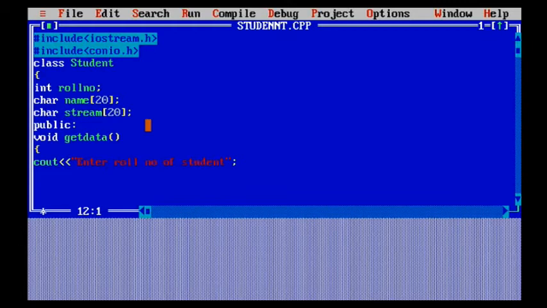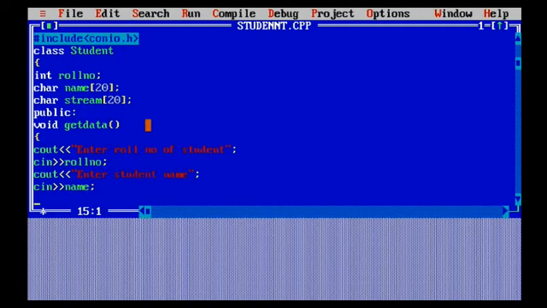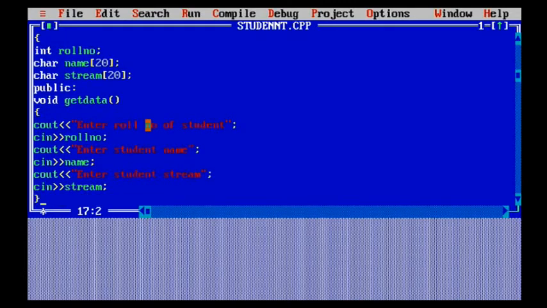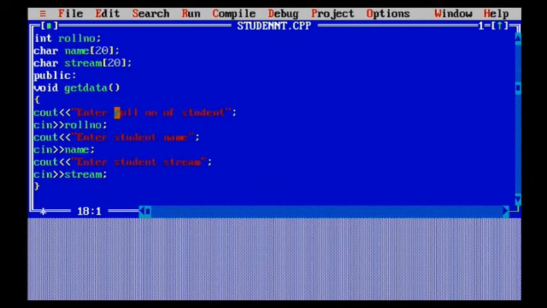Then I have taken public with the colon, in which I have defined a data member. Whenever I define a function inside a class, it is called a member function. Here I have defined a member function, void get data, in which I am going to get the data from the user, whether it's the roll number, name, stream, anything that you have declared in your class. Whatever type of class you are creating, you have to get that data from the user and perform the desired operation on it. Like I explained with the account class, you can also create an account class and get the account number and whatever useful details are required in the class.